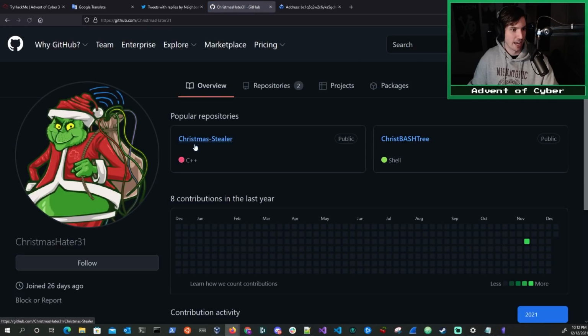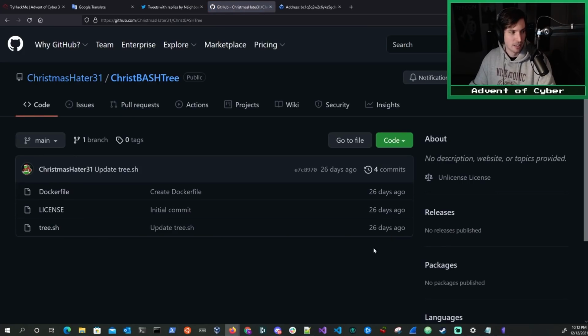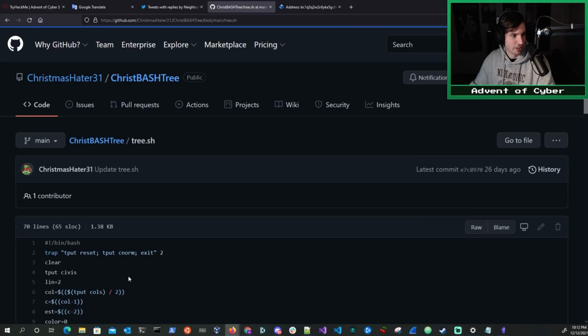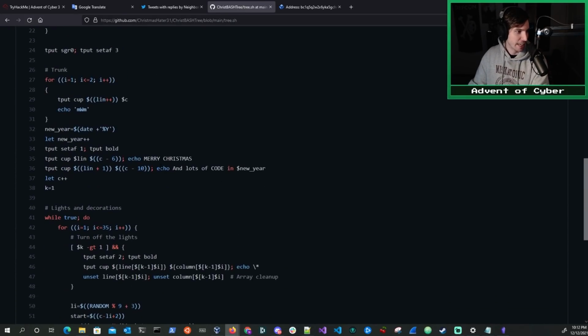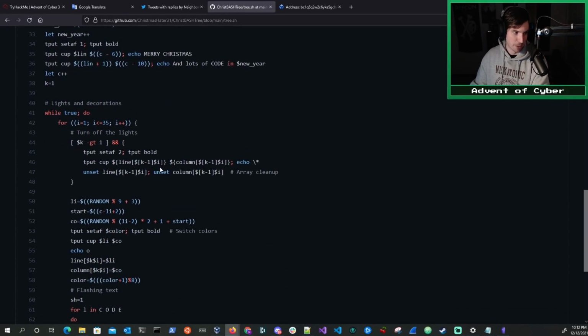So let's head back. We see that there's another repository right here. So let's click on this, and we see a couple of files here. Tree.sh. Let's click on this, and if we glance through this, it appears to be a bash script for making a pretty Christmas tree thing appear in your terminal.